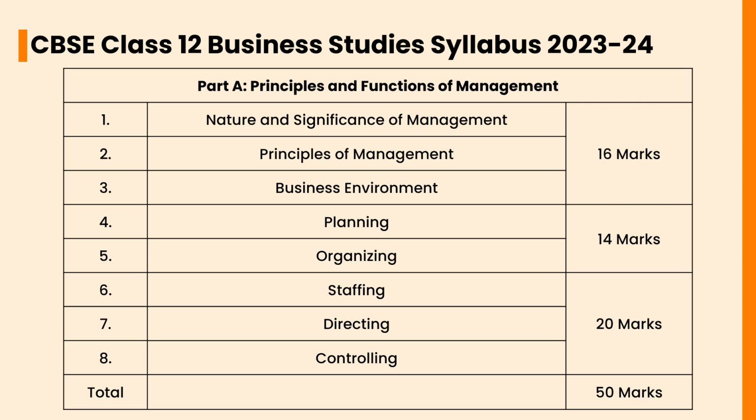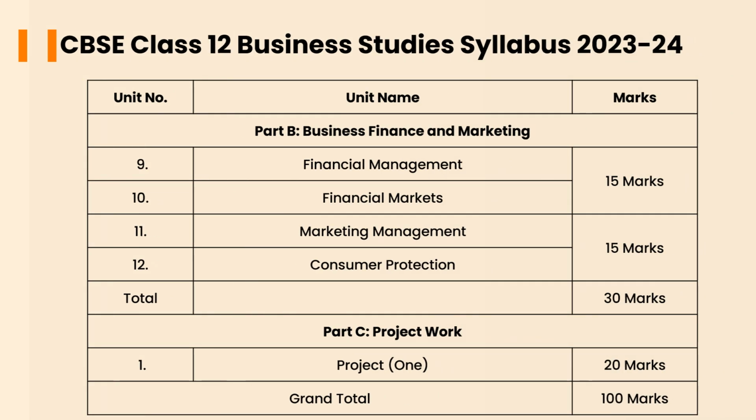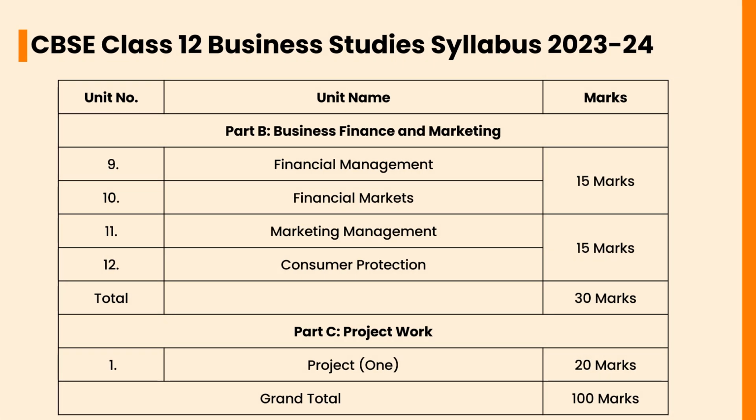In Part B, Business Finance and Marketing, Financial Management will carry a weightage of 15 marks, Financial Markets will carry a weightage of 15 marks, and Marketing Management and Consumer Protection will carry a weightage of 15 marks. In Part C, Project, Project 1 will carry a weightage of 20 marks.